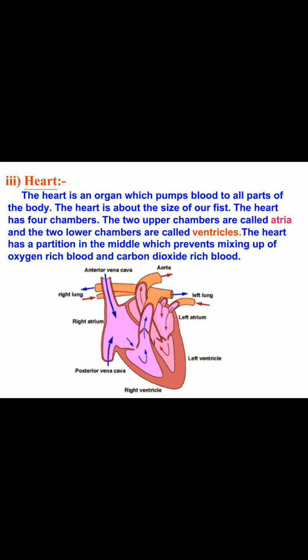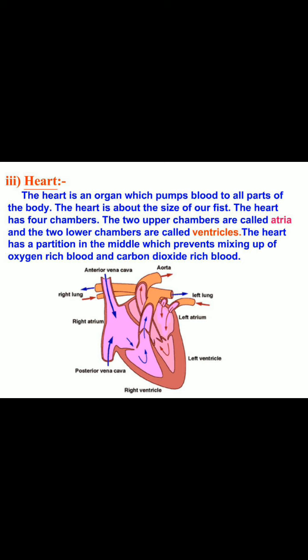Heart. The heart is an organ which pumps blood to all parts of the body. The heart is about the size of a fist. Just close your fingers over your thumb. That is the size of each one's heart. The heart has 4 chambers. The 2 upper chambers are called atria, and the 2 lower chambers are called ventricles.